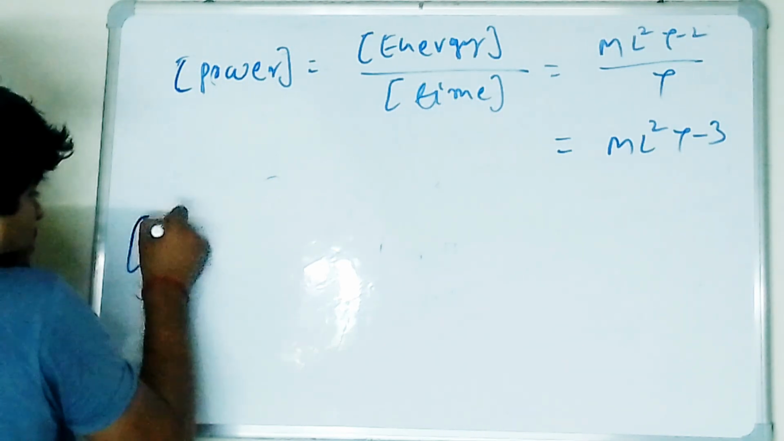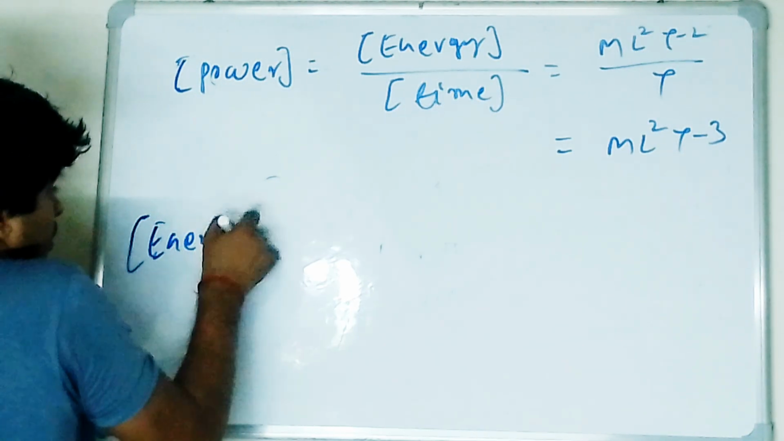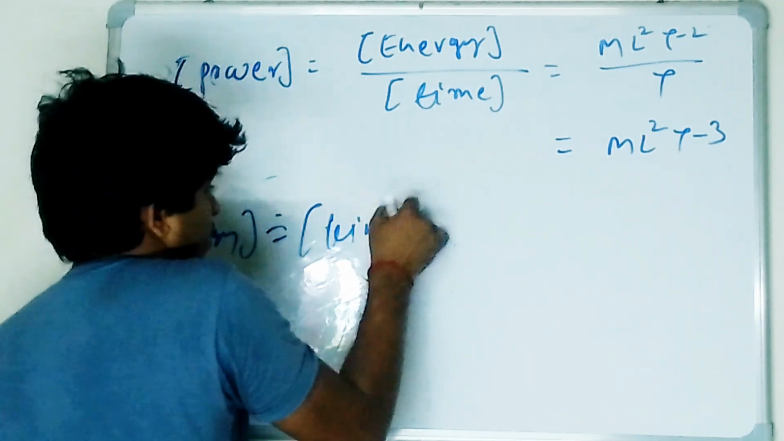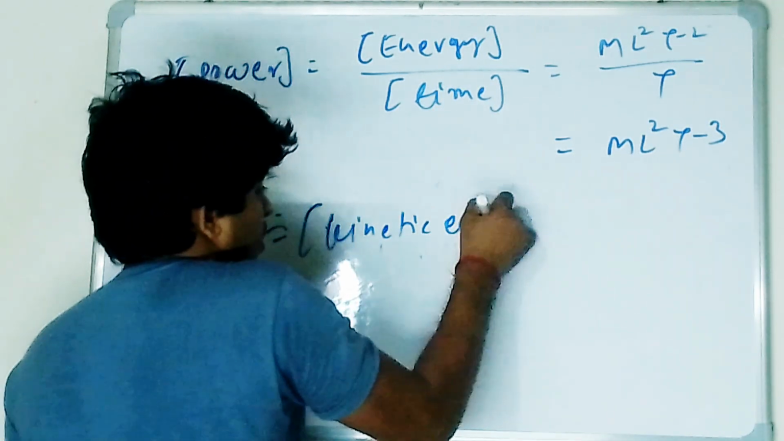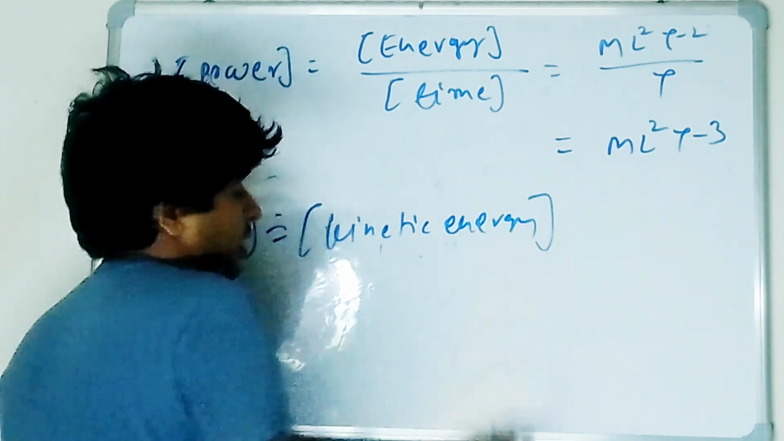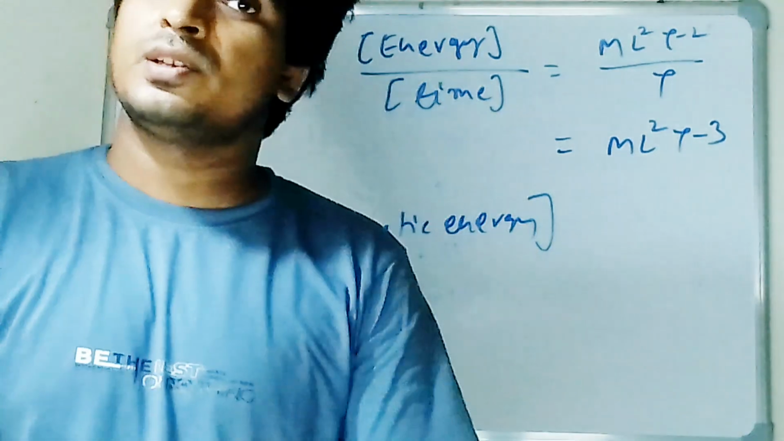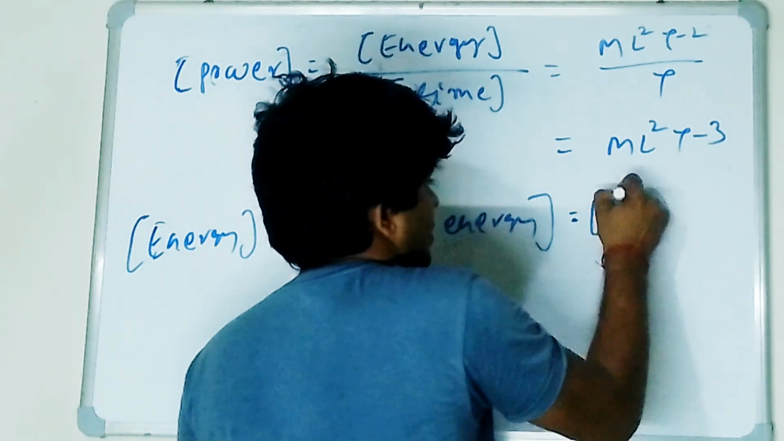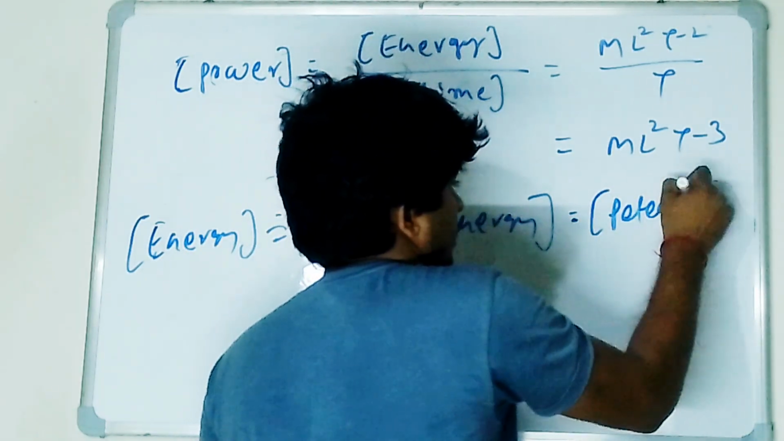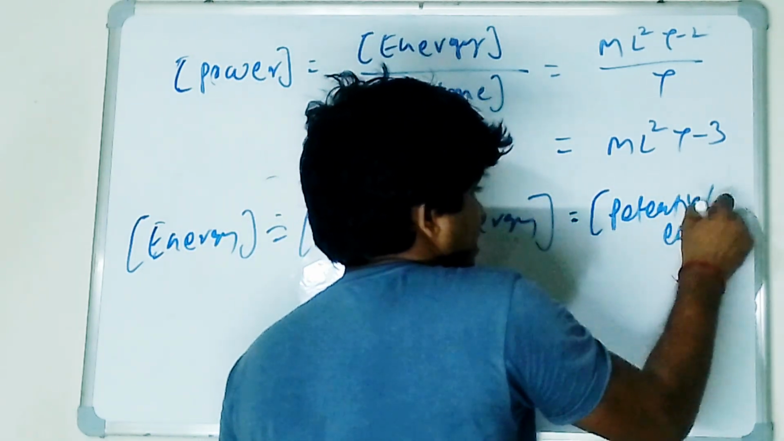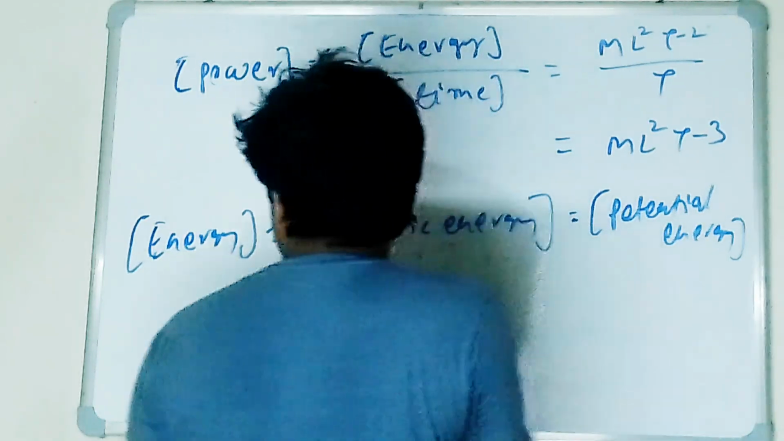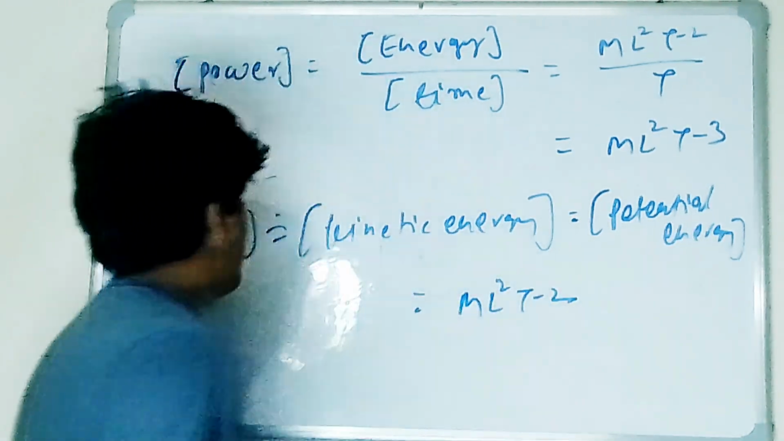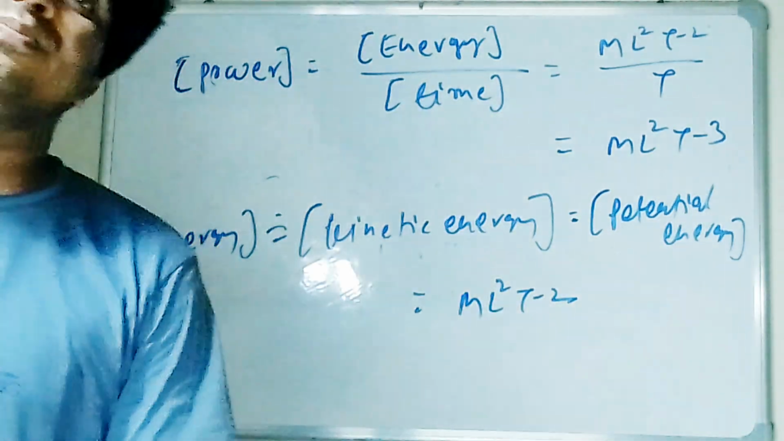So the dimension of energy equals the dimension of kinetic energy, or even the dimension of change in kinetic energy. I already discussed those points earlier, so I'm not touching them again. Equals the dimension of potential energy. So what's the dimension of all this? Again, this is ML²T⁻². Is it clear to all of you?